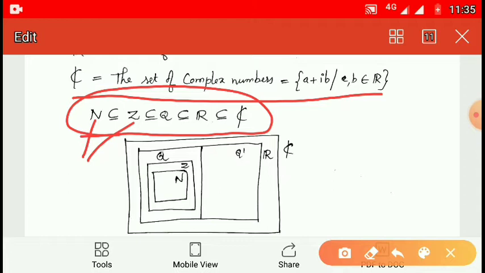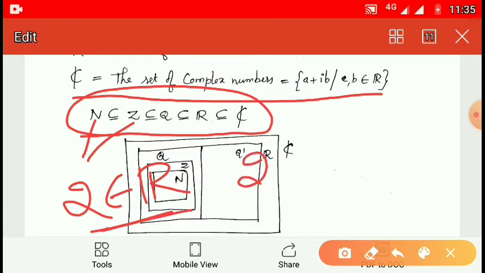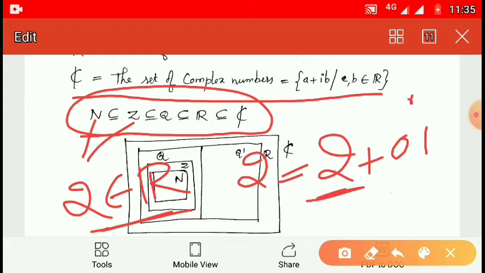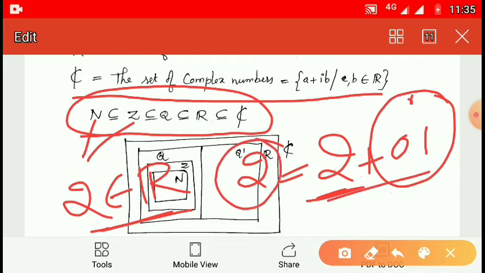For example, 2 is a real number, 2 belongs to R. How can 2 be a complex number? So, 2 can be written in the form of 2 plus 0i, where 2 is the real part and 0i is the imaginary part. Therefore, 2 can also be written in the form of a plus bi. Therefore, 2 is also a complex number. So, every real number is a complex number.